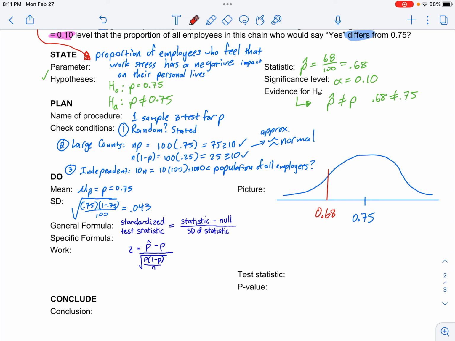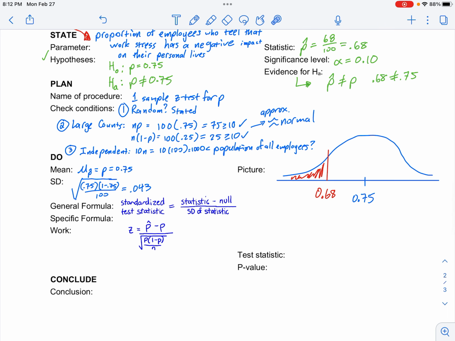0.68. What I need to find is the probability of a sample like this or more extreme. So I need to get the z-score. The general formula is this, which is also up higher in your quick notes. Here's the specific formula we'll use. Let me make room for work.